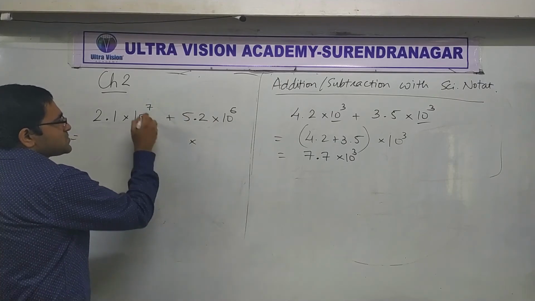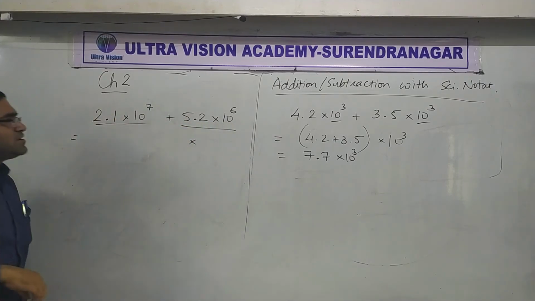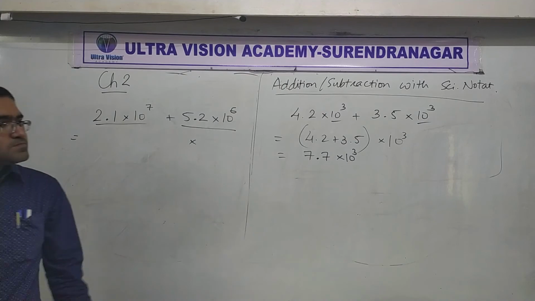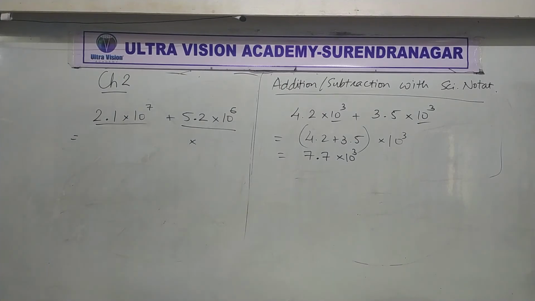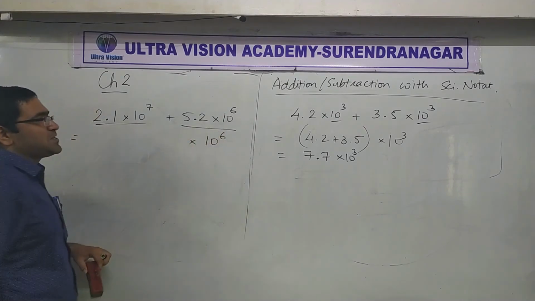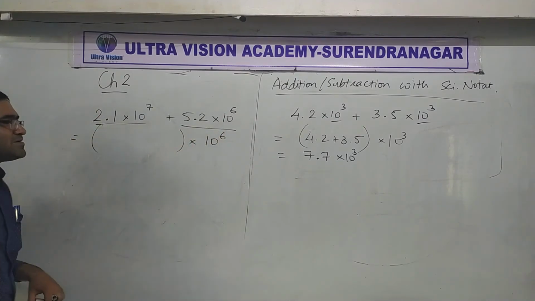What's common here and here? Think about it. Look at the power of 10. What's common? Nothing. Hey, yaar. Clearly, 10 raised to 6 is common, isn't it?